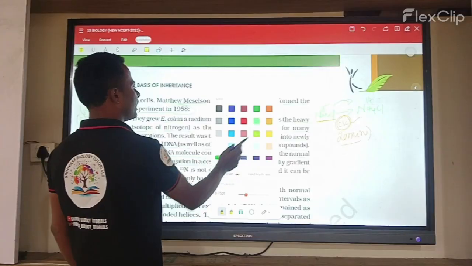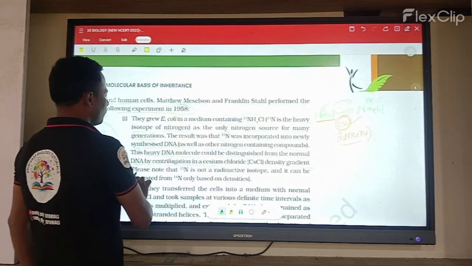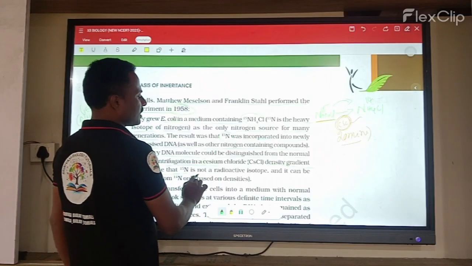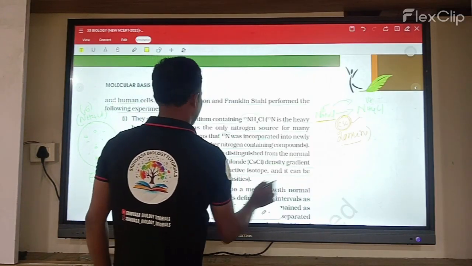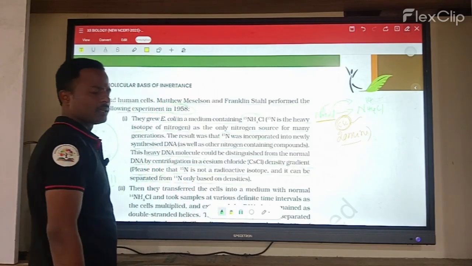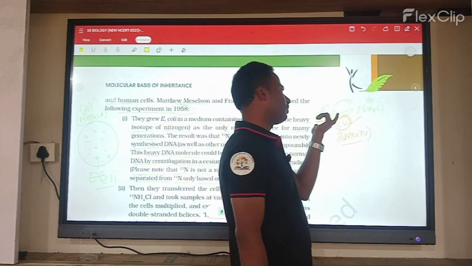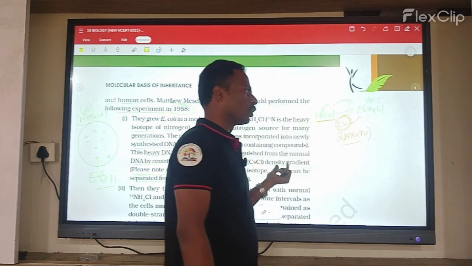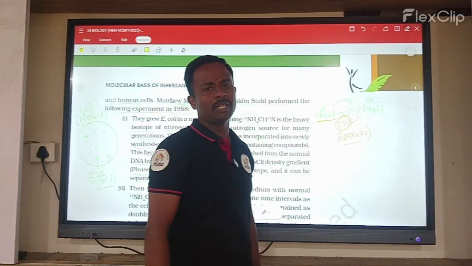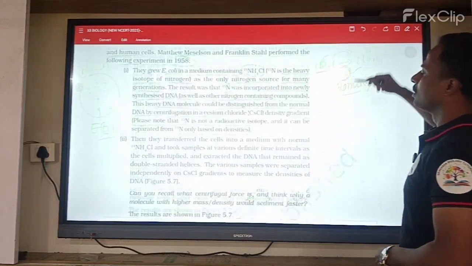Please note that N15 is not a radioactive isotope, and it can be separated from N14 only based on the densities, by density gradient. So here there is N15 and then N14. The density changes here.